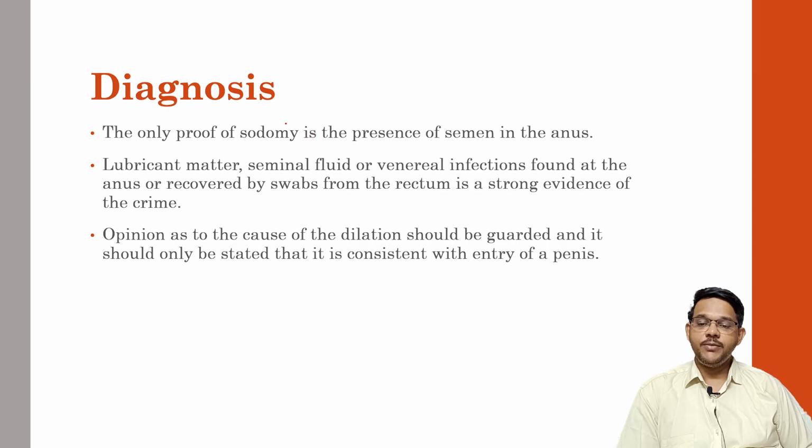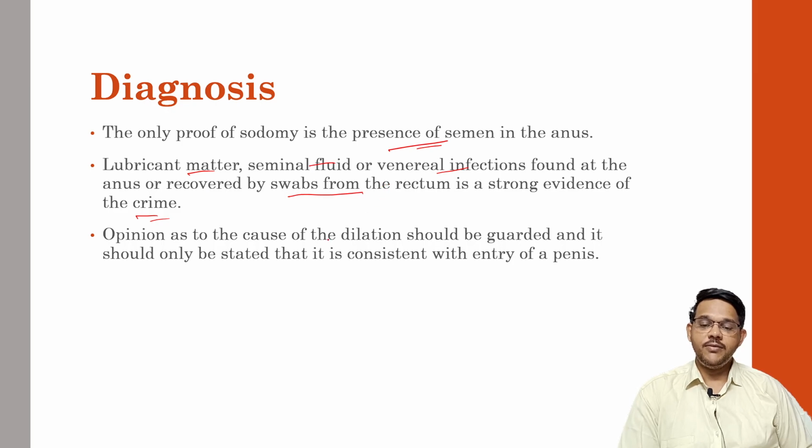Diagnosis of sodomy: the only proof of sodomy is the presence of semen in the anus. If semen is present, that indicates there was sodomy. Any lubricant matter, seminal fluid, or venereal infection found at the anus or recorded from the swabs and rectum is strong evidence of the crime. The opinion on whether there was sodomy or not has to be answered correctly.